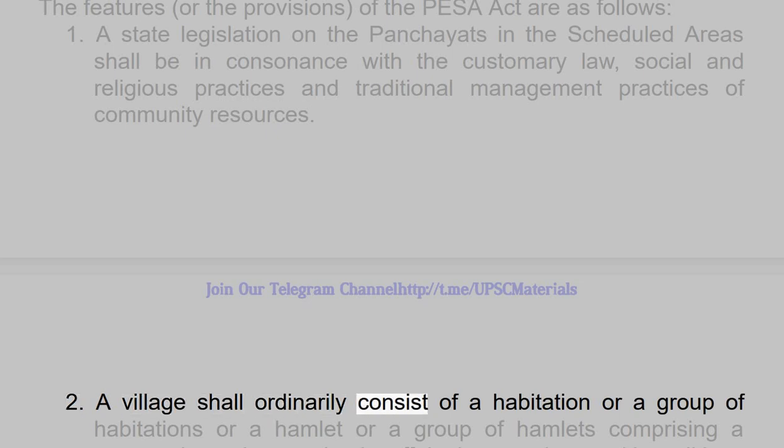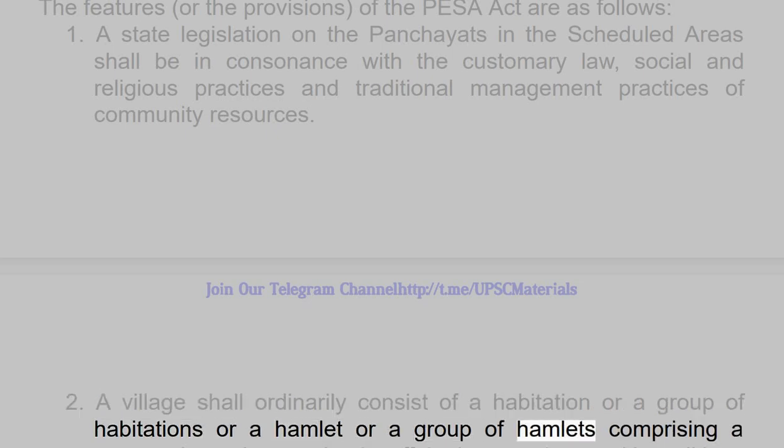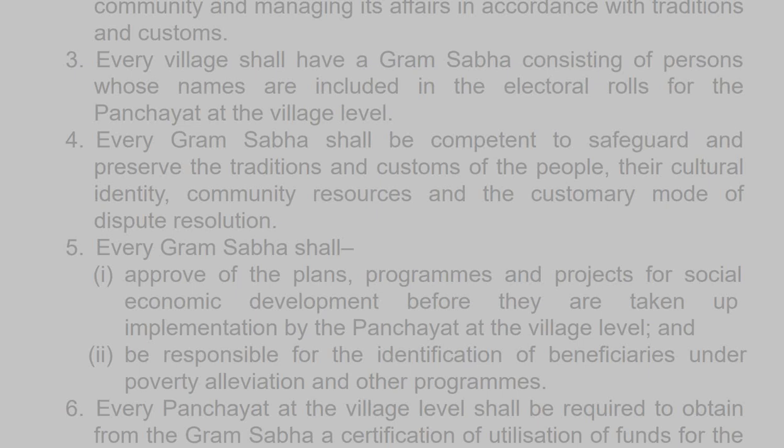2. A village shall ordinarily consist of a habitation or a group of habitations or a hamlet or a group of hamlets comprising a community and managing its affairs in accordance with traditions and customs. 3. Every village shall have a Gram Sabha consisting of persons whose names are included in the electoral rolls for the panchayat at the village level.